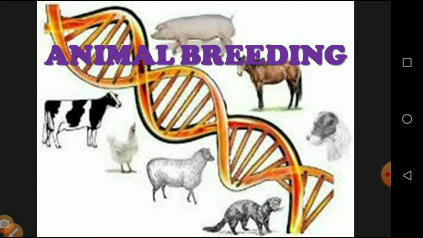Animals we know very well, all types of animals including birds, and breeding means producing hybrid varieties or hybrid vigors of animals for human purposes. They are done in domesticated animals to produce a large quantity of milk, eggs and meat. For all this purpose we are producing hybrid vigor in the form of a genetically engineered organism, or crossbreeding or outbreeding, which is called animal breeding or animal husbandry.